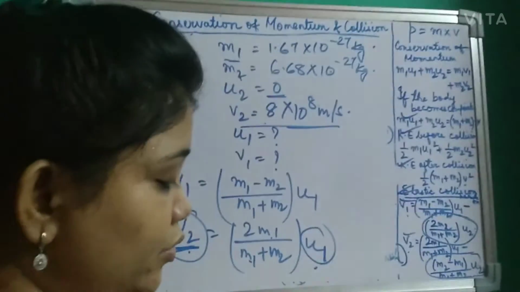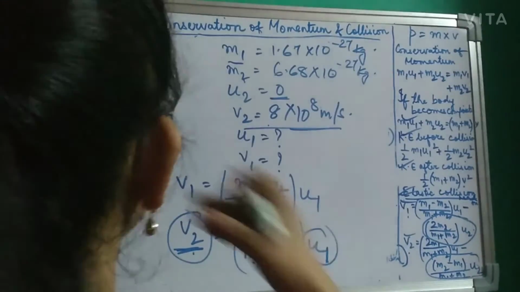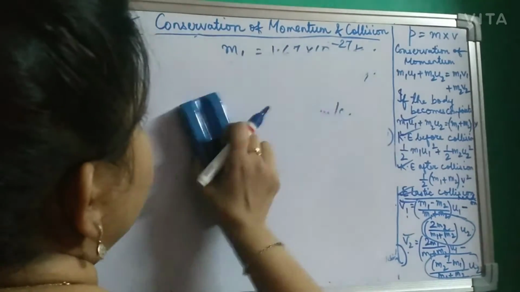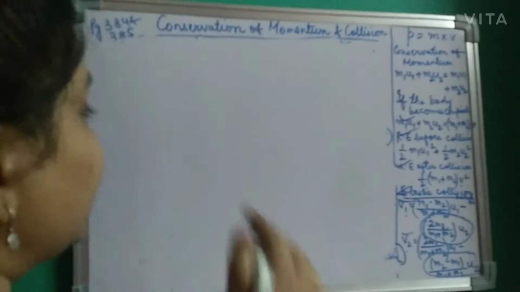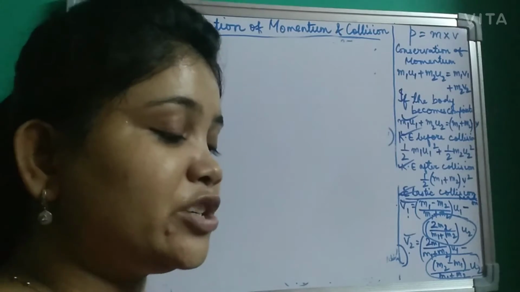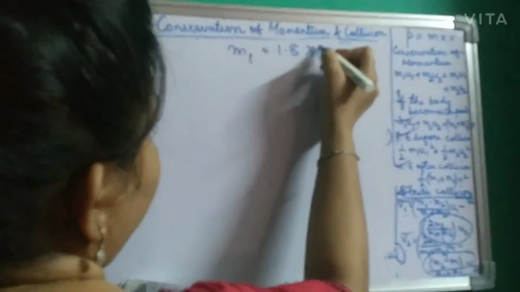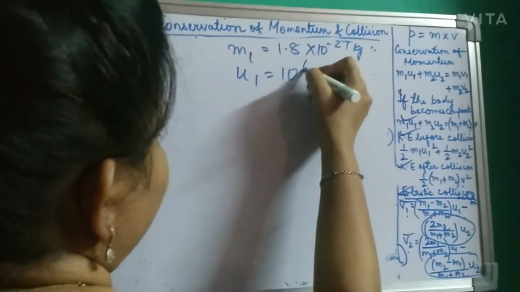Okay, students, so let's do the next sum, which is 36. Let us see what sum number 36 is telling us. A particle of mass 1.8 into 10 to the power of minus 27 kg. So m1 is given as 1.8 into 10 to the power of minus 27 kg. It is moving with a speed, that means u1 is given as 10 to the power of 6 meter per second.